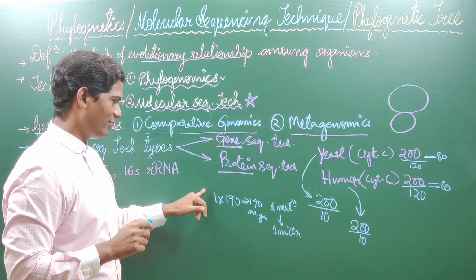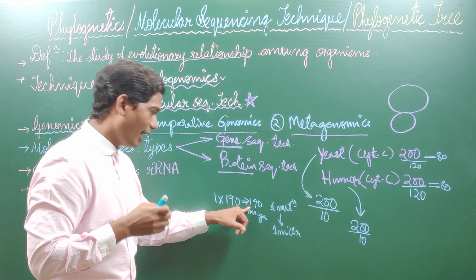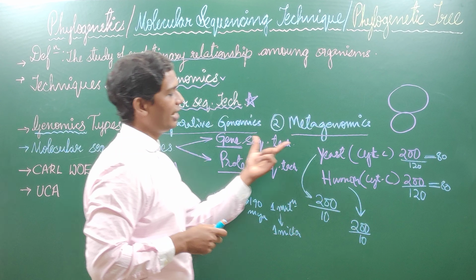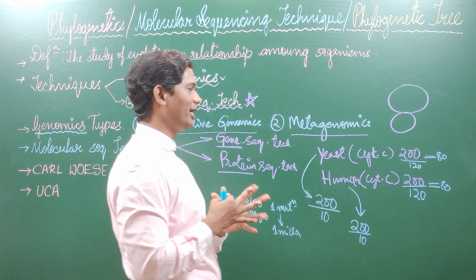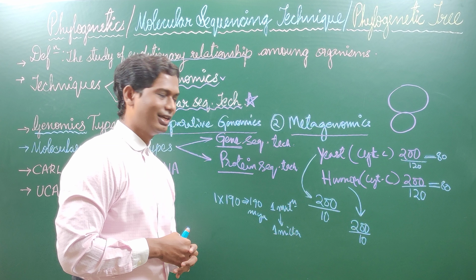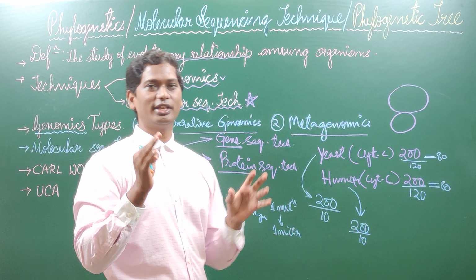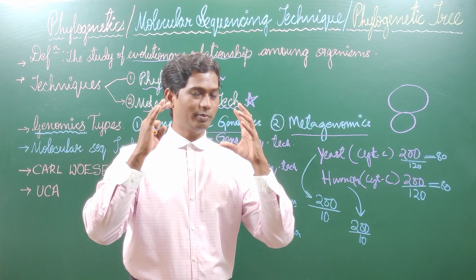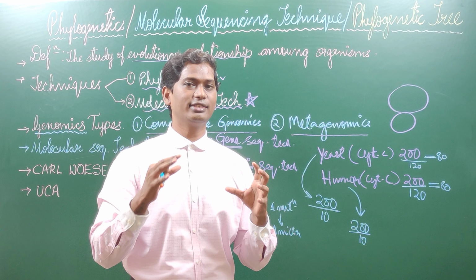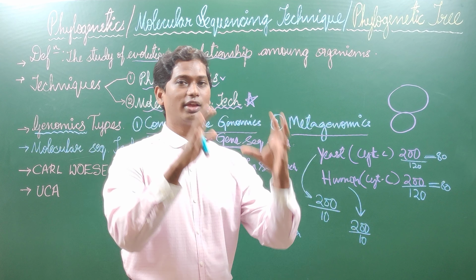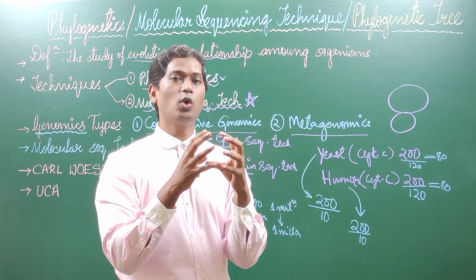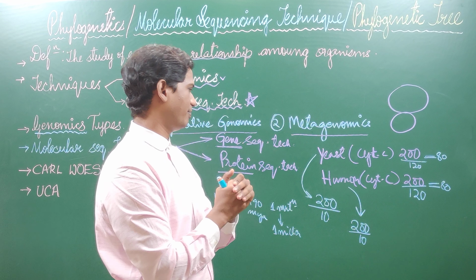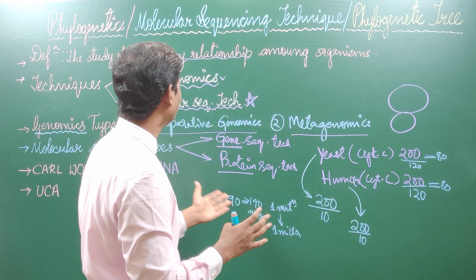See friends, I will tell you that 190 million years ago, we and yeast had a common ancestor. This is all about evolutionary studies. The idea and the goal of the evolutionary relationship is that you and any organism of this planet had a common ancestor. This is the idea of evolutionary relationship. I hope you are clear with this. Okay.